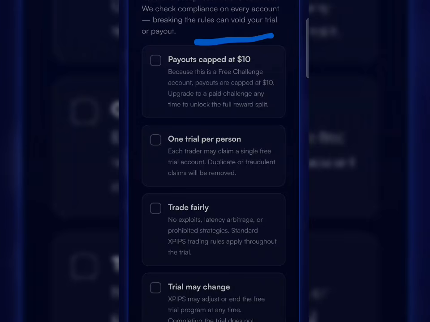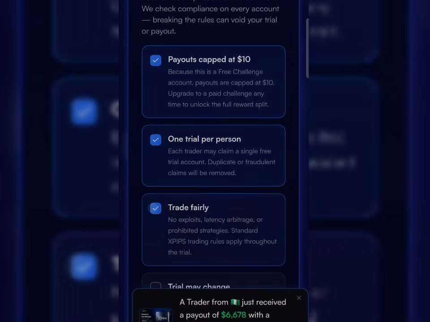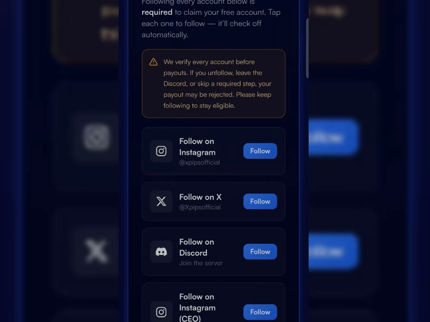As you can see right here, this shows that you can actually get a payout from this particular account. You can get a payout. So as you can see right here, you just have to check out all of this, one trial per person and every other single thing. And after doing that, you can click on proceed right here.